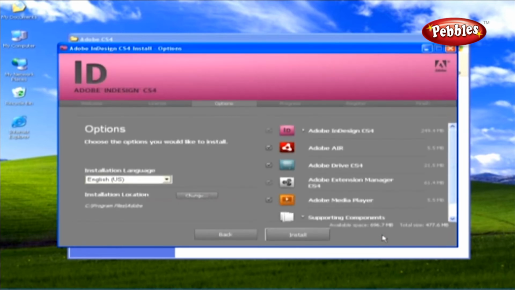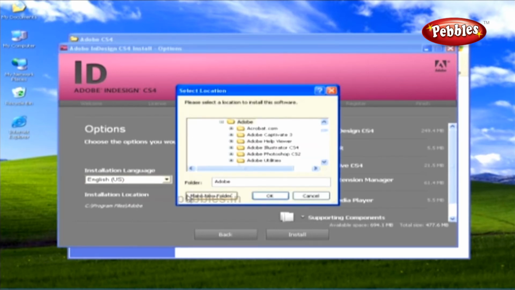This will again open an options dialog box through which you can choose some of the options that you'll need during installation. By default, the installation language is set to English US, and the installation location is set to C drive/Program Files/Adobe. Now, if you wish to change the location, then click the Change button. This will open a Select Location dialog box, and here you can select the drive where you want to install your software. Let's install the software in the F drive.